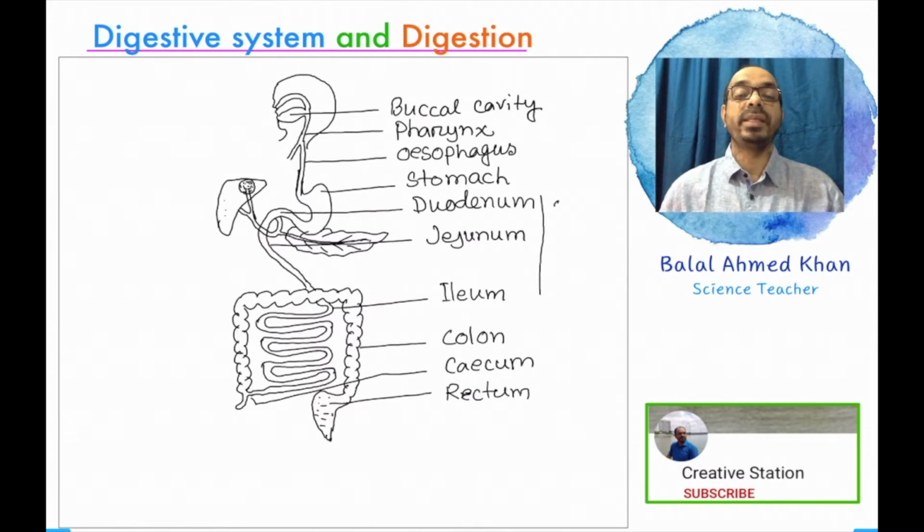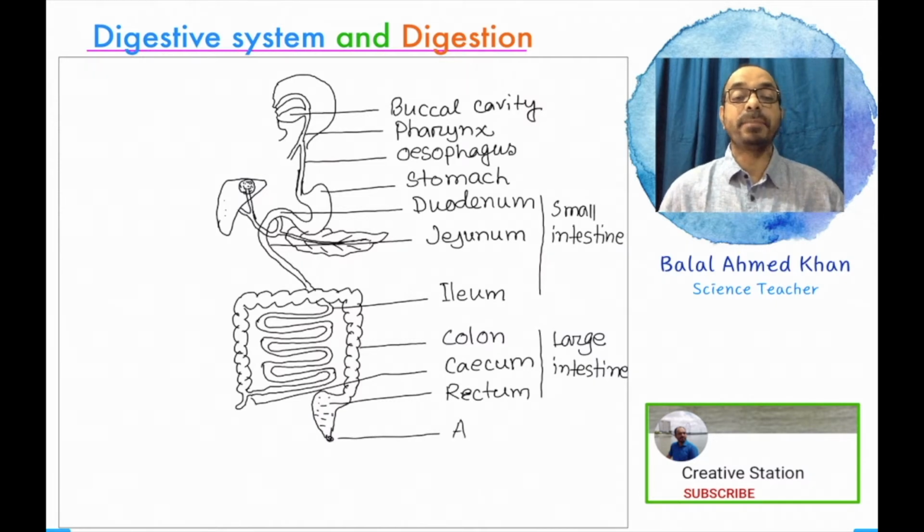The duodenum, jejunum, and ileum are the three parts of the small intestine. The cecum, colon, and rectum are the three main parts of the large intestine. The large intestine can be divided into these three parts.